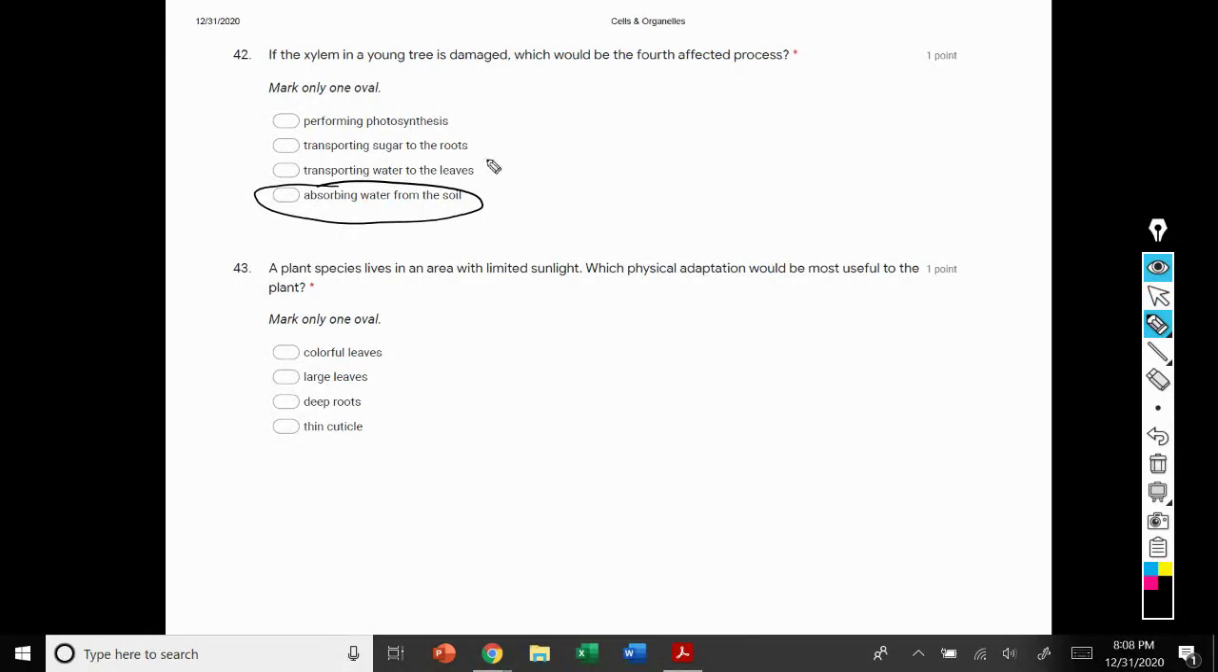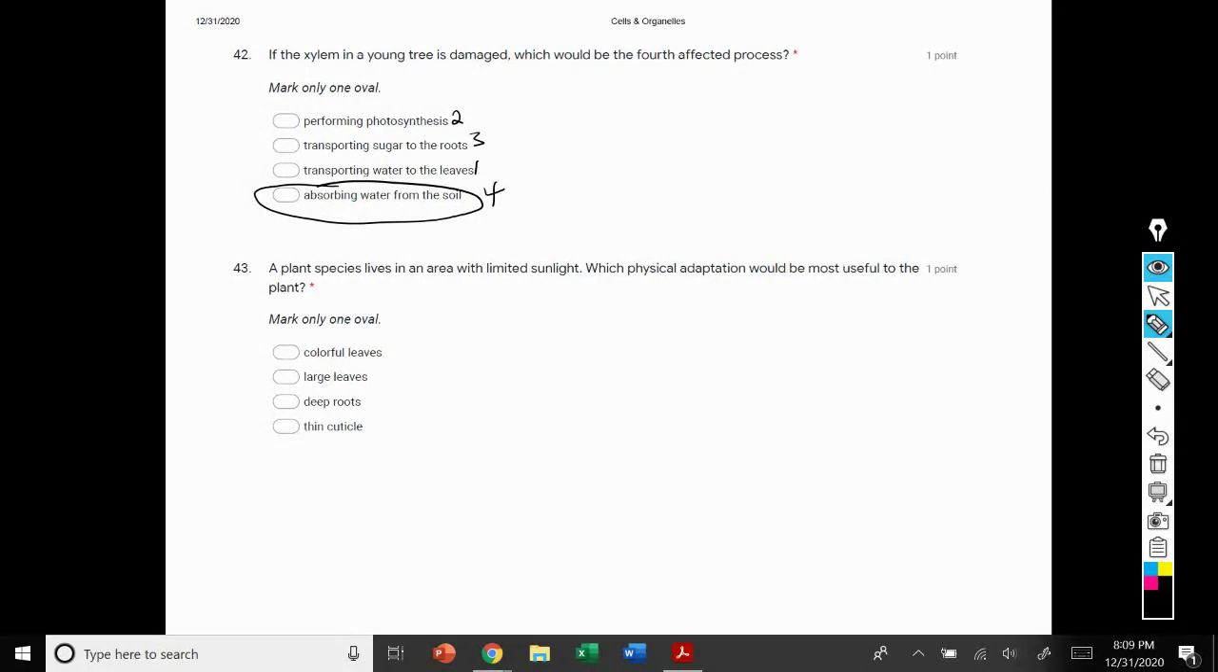So again, they wouldn't be able to transport water to the leaves if the xylem was damaged, which would prevent them from going through photosynthesis, which means they wouldn't have sugar to transport to the roots, and then that would prevent them from absorbing water from the soil.